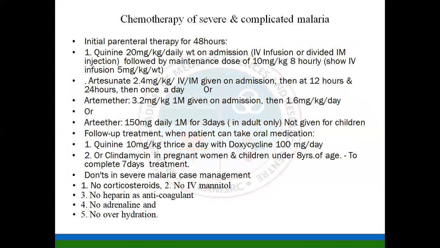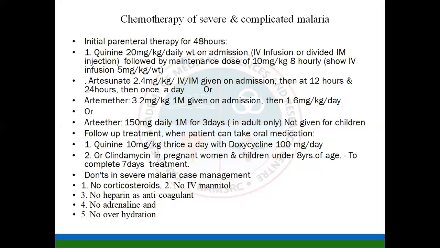And what is the chemotherapy for severe and complicated malaria? Initially, parenteral therapy for 48 hours, that is quinine 20 milligram per kg body weight on admission as IV infusion, or it can be given in divided doses through intramuscular injections, followed by a maintenance dose of 10 milligrams per kg 8 hourly, as IV infusion of 5 milligram per kg body weight.